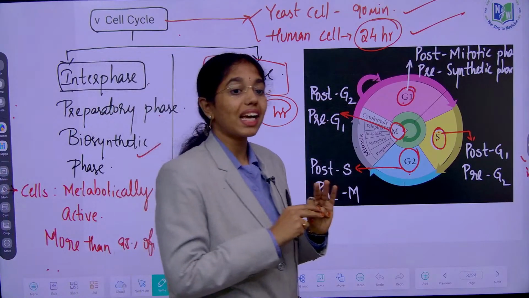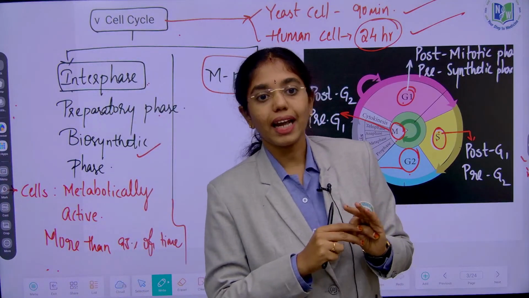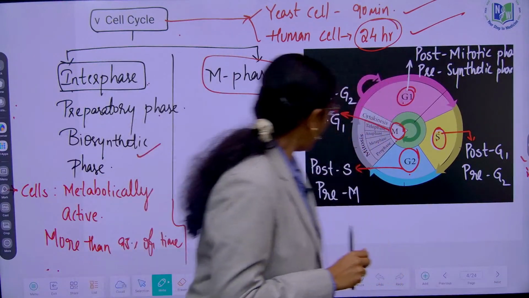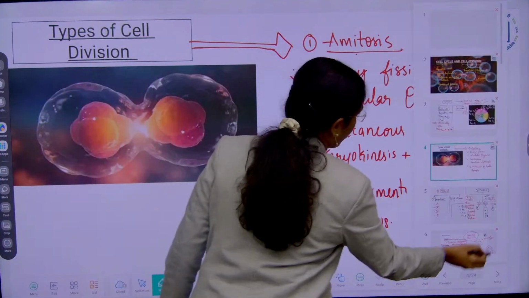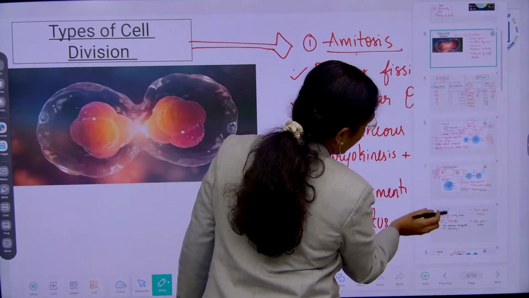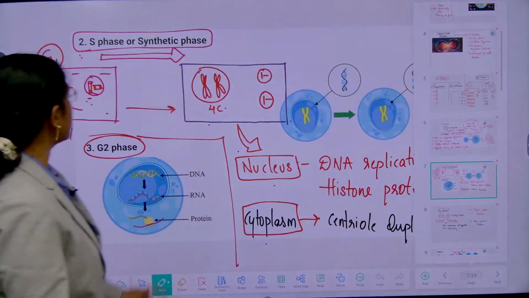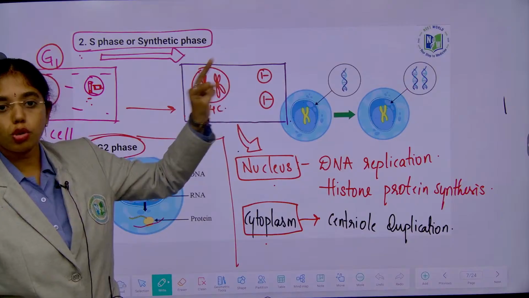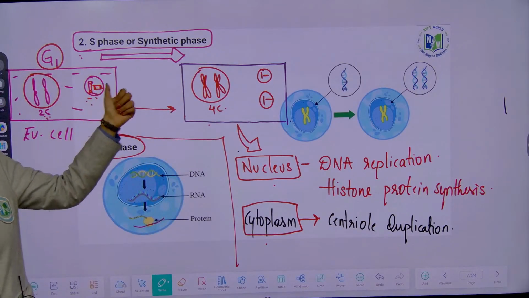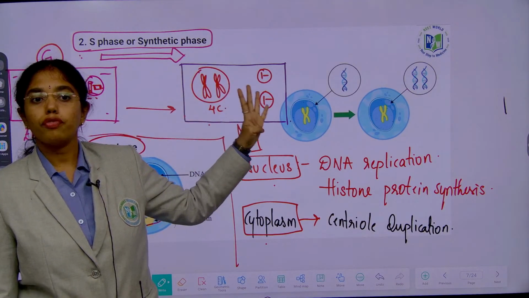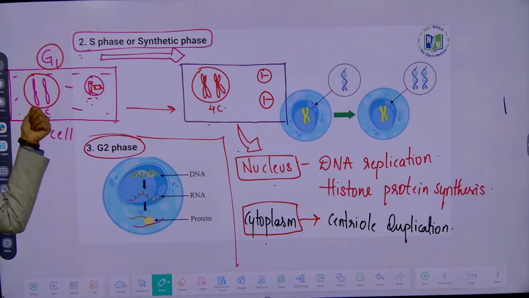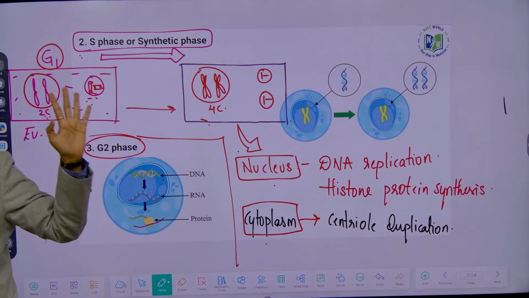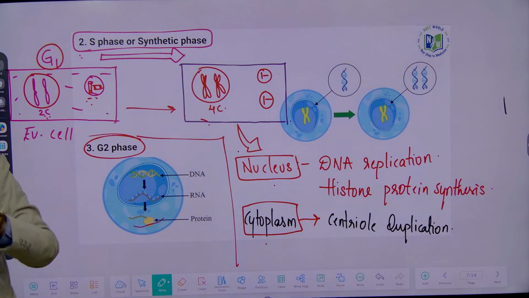Next, centriole duplication happens where? Inside the cytoplasm. Like how? If I have a single centrosome after G1 phase, how many centrosomes will be there after S phase? 2 centrosomes. Here 2 centrioles, after S phase how many will be? 4 centrioles. Here 2 chromosomes, after S phase how many chromosomes will be? 2 chromosomes. Chromosome number will be the same.